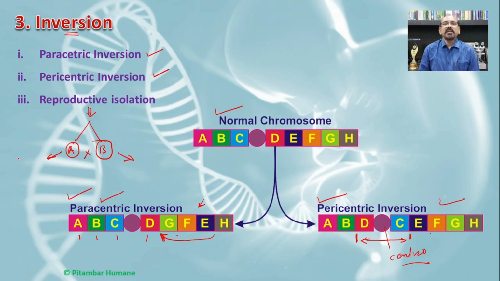And no doubt the reproductive isolation is nothing but one of the steps in the formation of the species, and hence the reproductive isolation becomes one of the advantages in the environment. So inversion is responsible for such reproductive isolation, and that is one of the benefits of the inversion, though there are certain genetic disorders also related to the inversion.